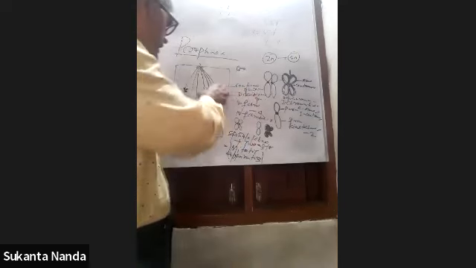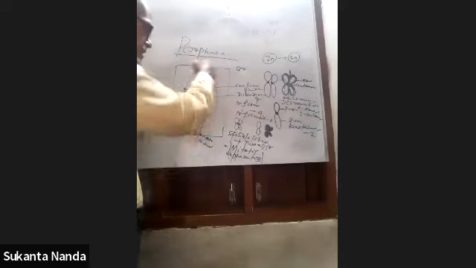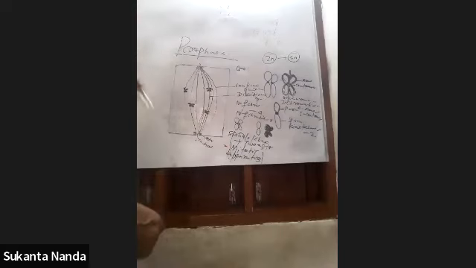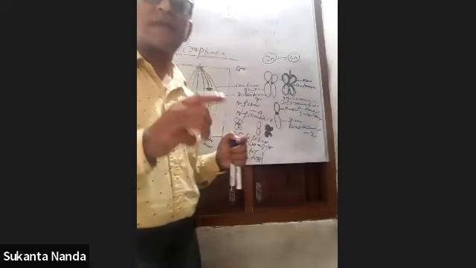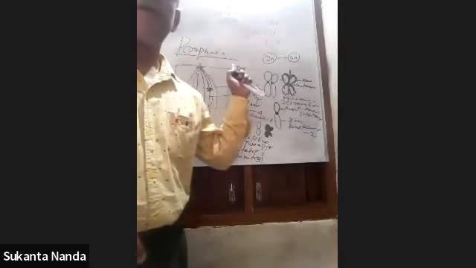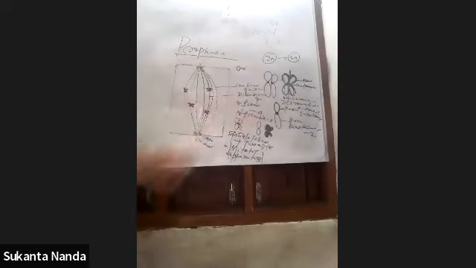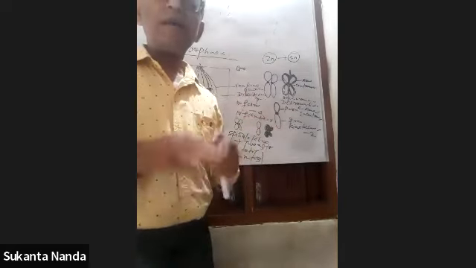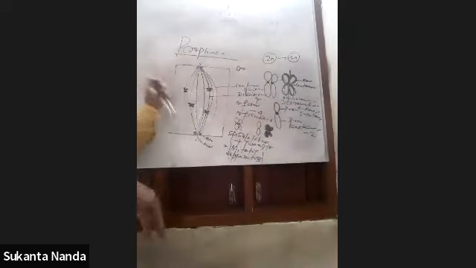Okay, some organelles in the center of the cytoplasm go to that region, and fibers develop there. So this is about prophase. In prophase you have to remember that condensation of chromosomes takes place and the centrioles move to opposite poles. The nucleolus and the nuclear membrane are not found. The Golgi apparatus is also not found in prophase. These are the main important events that we have to remember in prophase.